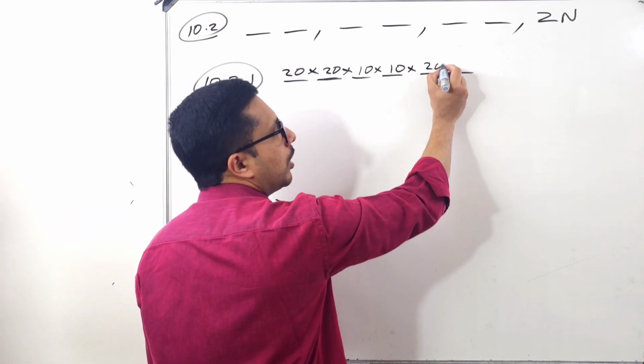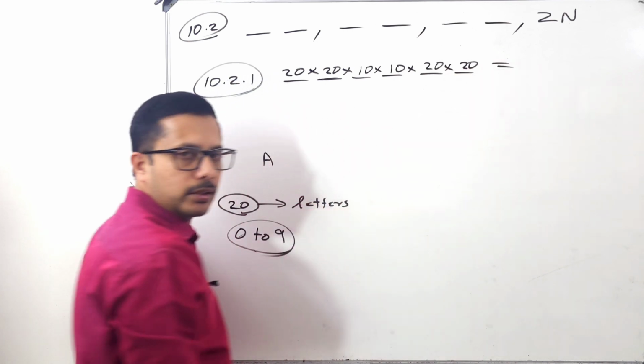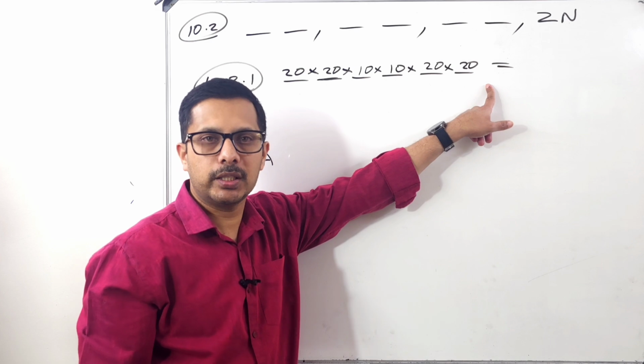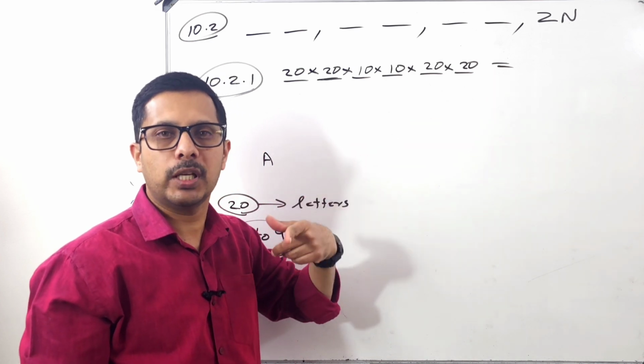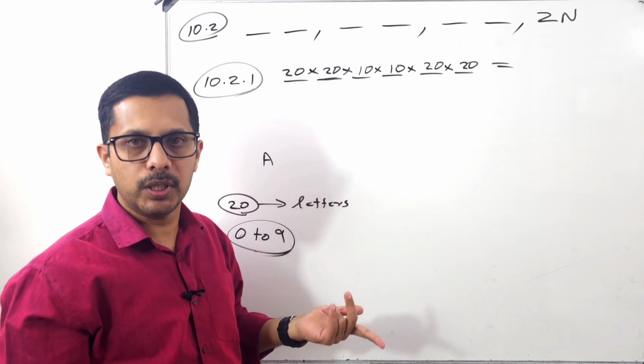So here we have 20 options. Here also we have 20 options. Do you understand why it is like that? 20, 20, 20, 20, like that? Because letters can be repeated. Why is it 10, 10? Because numbers can be repeated.